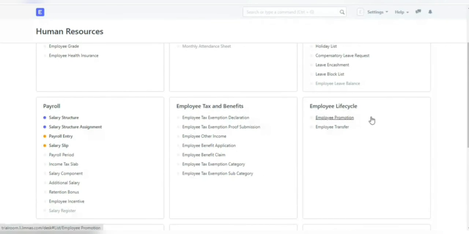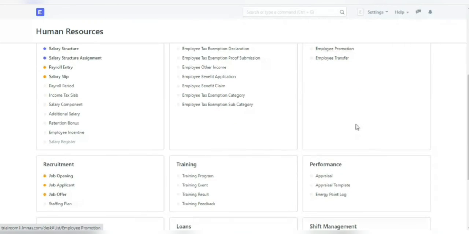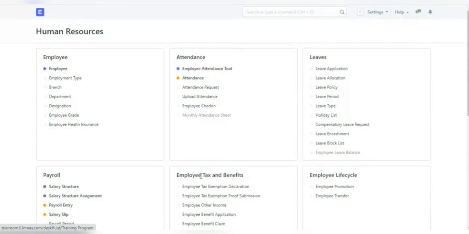Employee life cycle management. Employee life cycle management relates to the various stages an employee goes through during the employment with an organization. It is important for most enterprises' HR departments to keep records of these changes that the employees go through across the company. Training program. Training program defines programs designed for training employees or other individuals in specific skills.